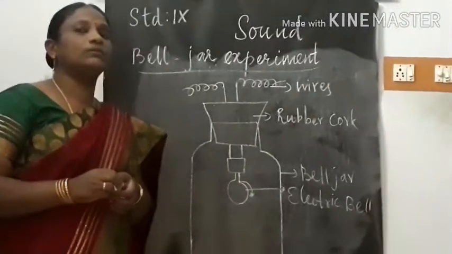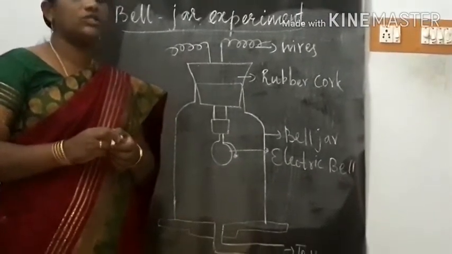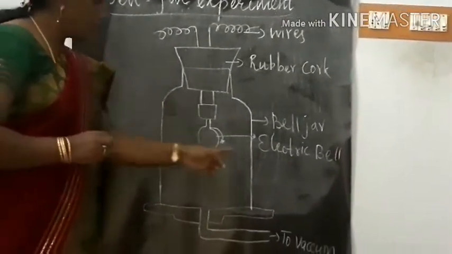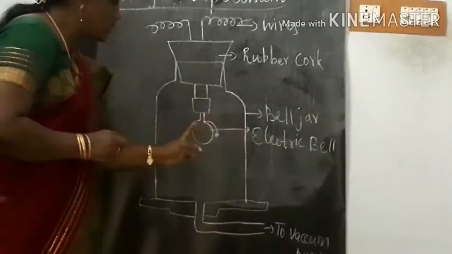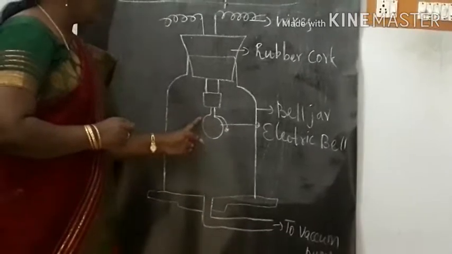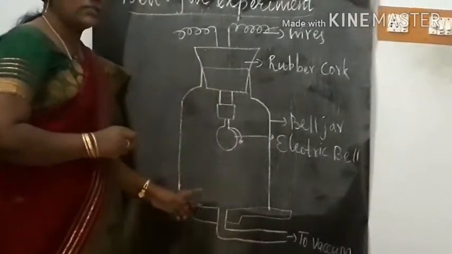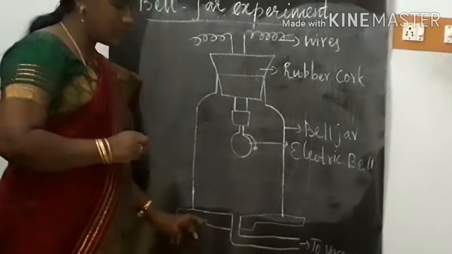We can prove that sound cannot travel through vacuum by means of the bell jar experiment. So this is the bell jar. Inside the bell jar we have placed an electric bell, and close the bell jar with the rubber cork so that the bell jar is airtight.